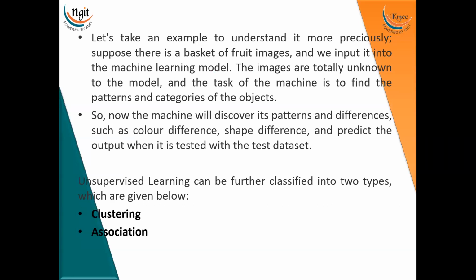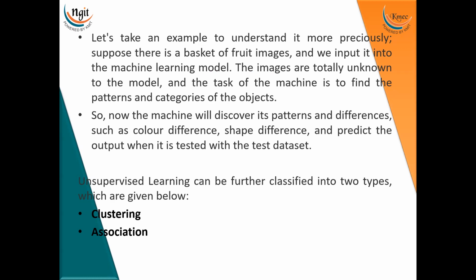Now the machine will discover its patterns and differences such as color and shape, and predict the output when it is tested with the test dataset. So there is no labeling of the data, we directly feed the fruit images. It understands the underlying patterns and it is going to predict the data. It is going to give you the actual output.